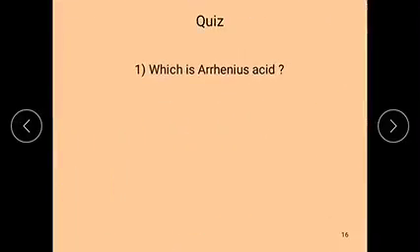Now let us see some quiz questions. Which one is an Arrhenius acid? A, carbon dioxide. B, sulfur dioxide. C, sulfur trioxide. D, HCl. The right answer is HCl, because on ionization it produces H+ ions in aqueous solution. So it is an Arrhenius acid.